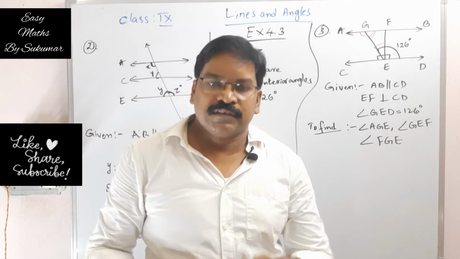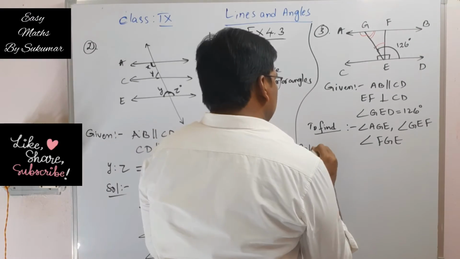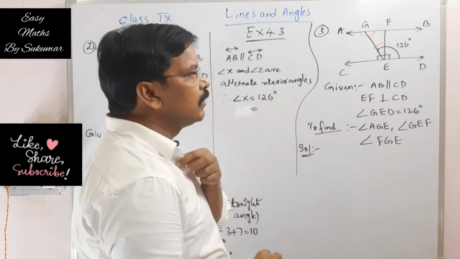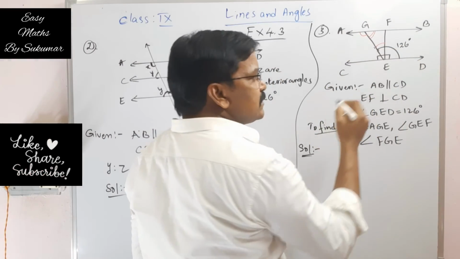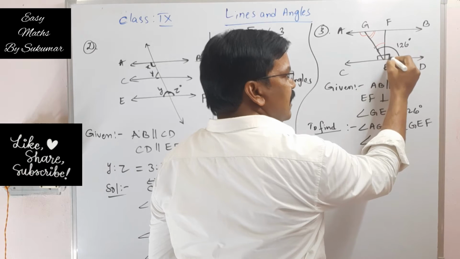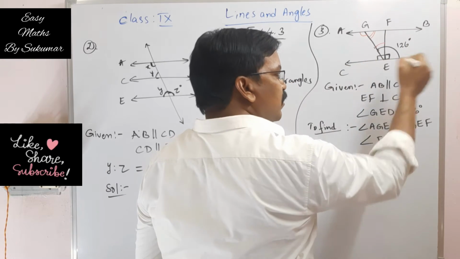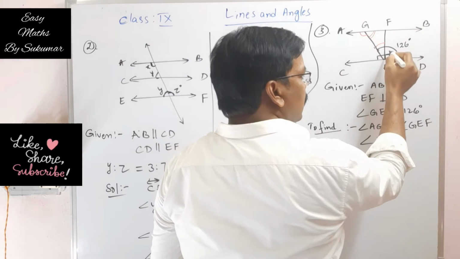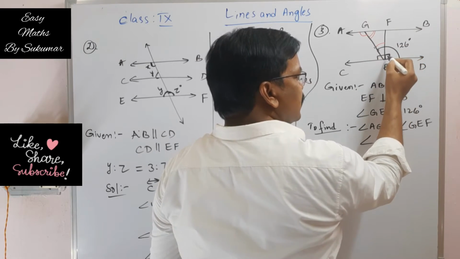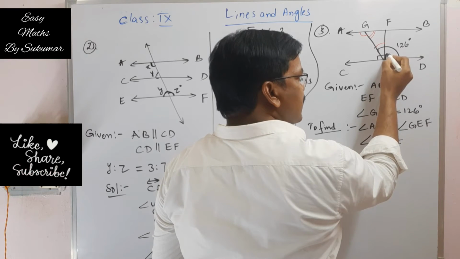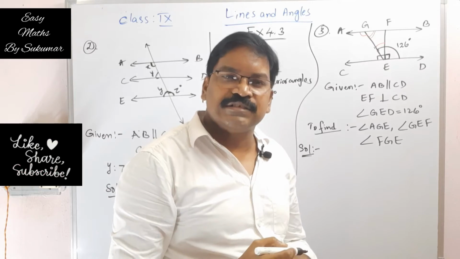Okay. See, solution. We will write the solution here. Right. See my dear students, this total angle is 126 degrees. And this angle is 90 degrees, since this EF is perpendicular to CD. So from 126 degrees, if you remove this angle 90 degrees, then that is equal to angle GEF.